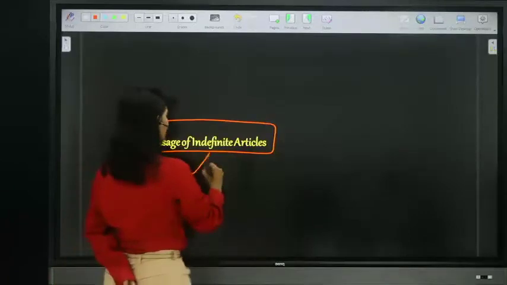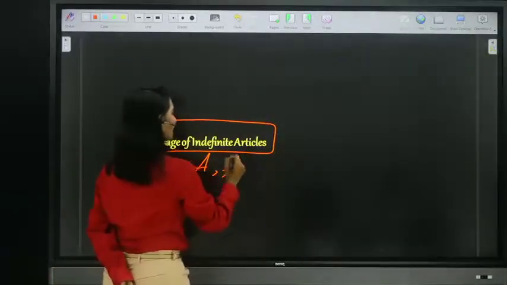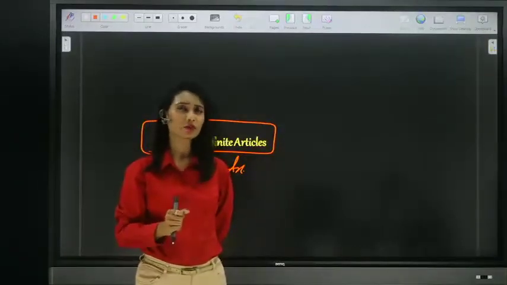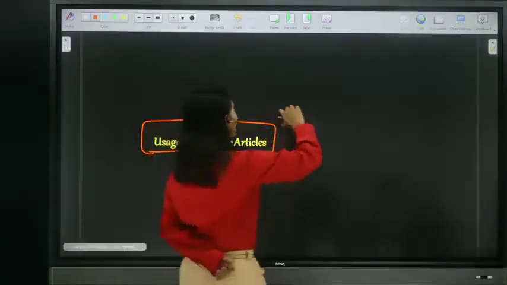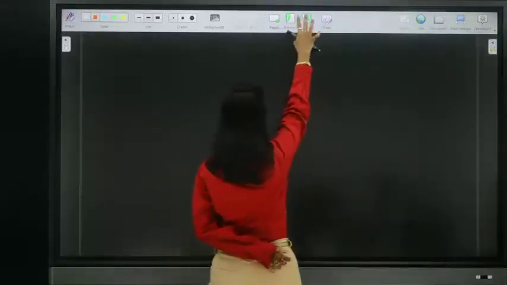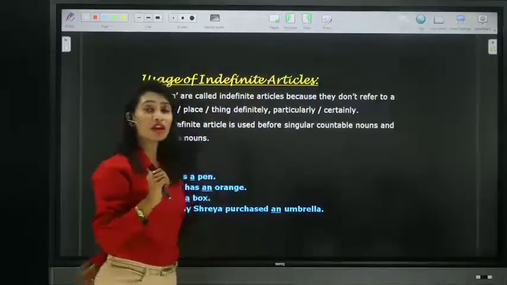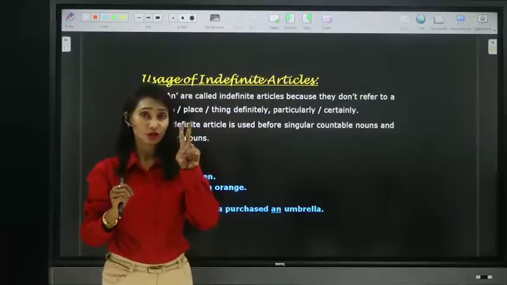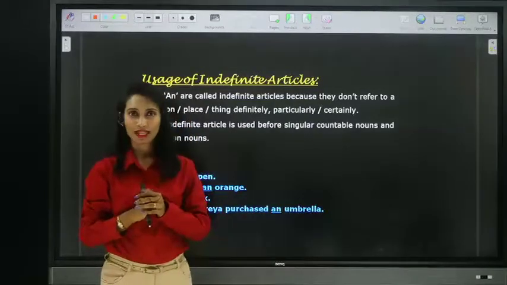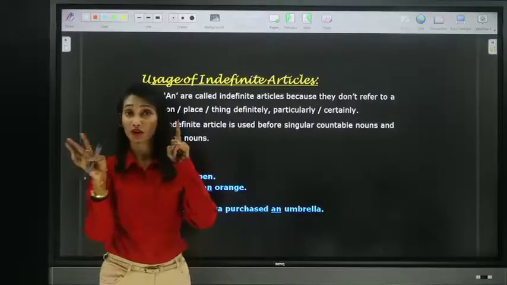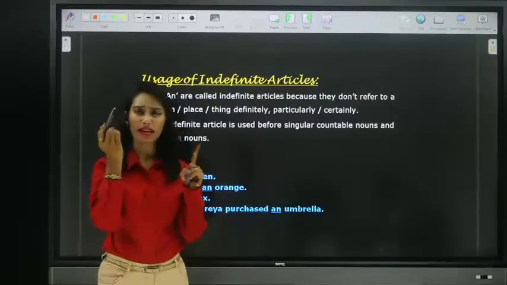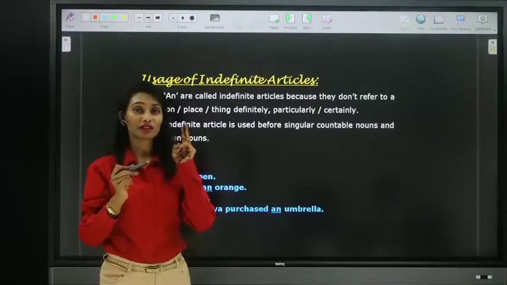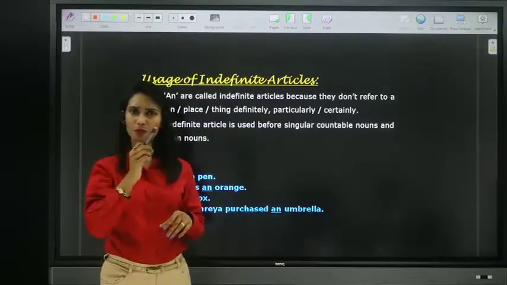Now let us see uses of indefinite articles. When to use, where to use. Let us see some common usage. Articles a and an, as I told, are indefinite articles. They are generally placed before singular, countable, common nouns. They are placed only before singular nouns, not before plural nouns. You can say a pen. You cannot say a pens. And countable: pen is countable, one pen, two pens, three pens.